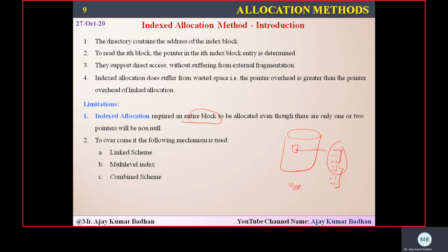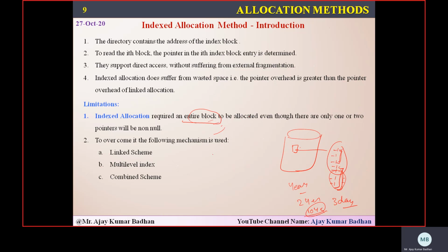It may take a year's time, 2 years. It may be 3 days also, that depends. Or it may be 10 years also, depending upon the file, isn't it? So in that case, what happens? These pointers which are left unused are getting wasted. That is the small limitation we have in this particular index allocation.